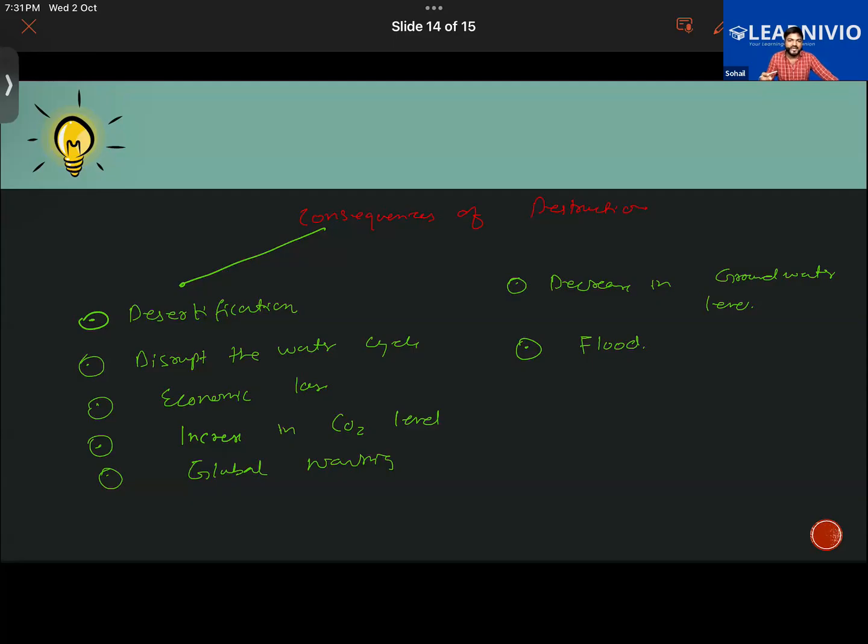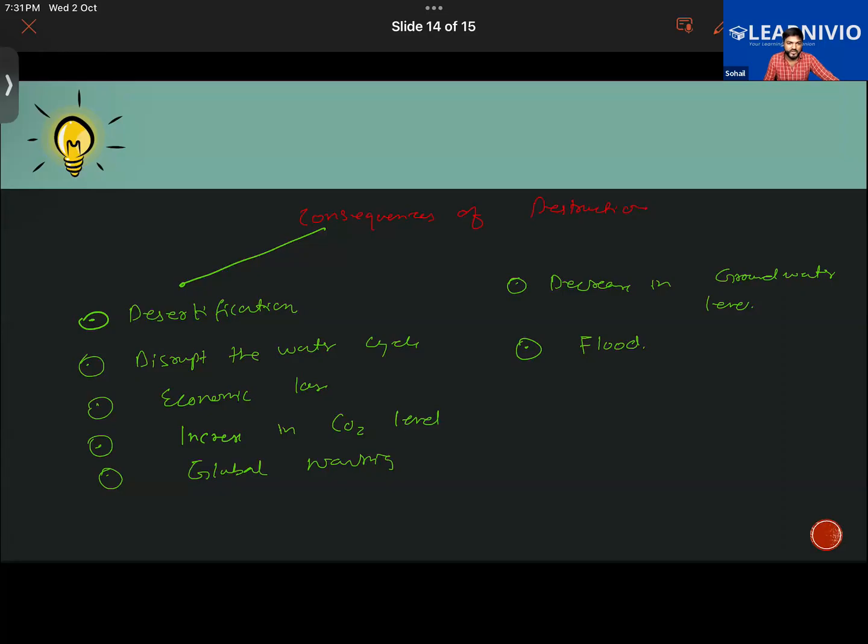So the water holding capacity of the soil will be decreasing due to deforestation, and the movement of the water from the soil surface into the ground is also reduced. Getting it now? And that will further lead to flooding. By the way, deforestation also reduces rainfall. On one hand, it is reducing rainfall, but on the other hand, it is leading to flood as well.